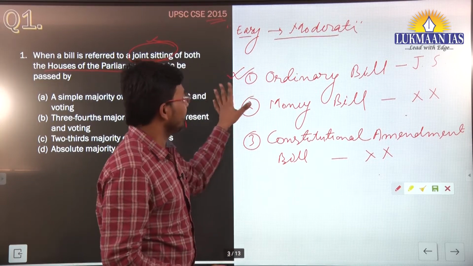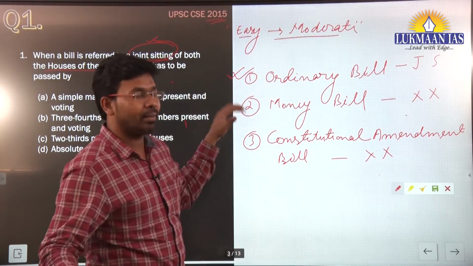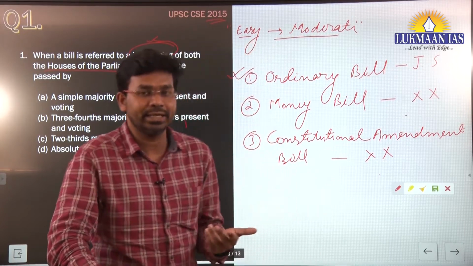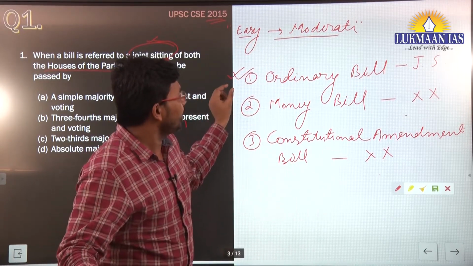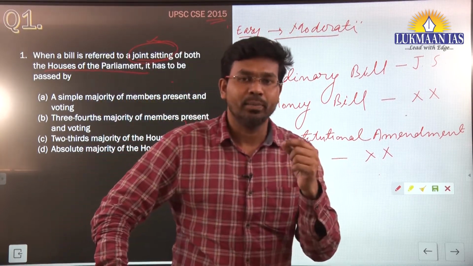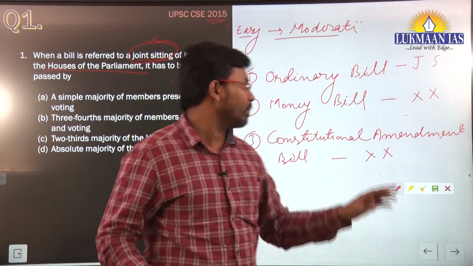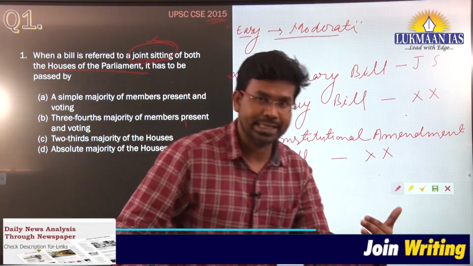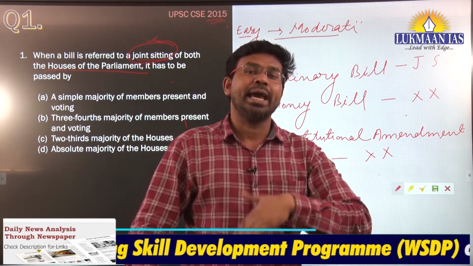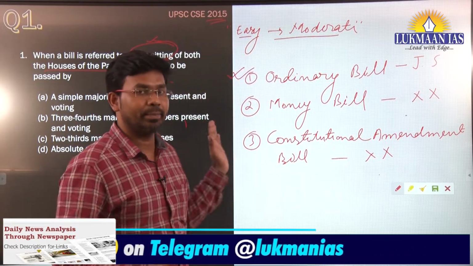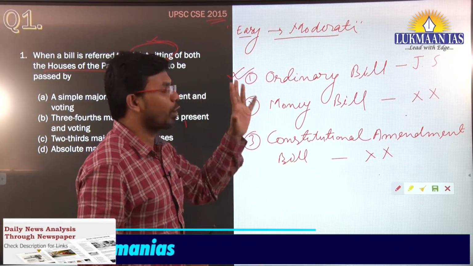In normal cases, when an ordinary bill is introduced, it has to be passed by the first house by an ordinary or simple majority. Then it goes to the second house, which also passes it by a simple majority, and then it goes to the president for ratification. Then the president signs it and the bill becomes an act. So this is the normal process.